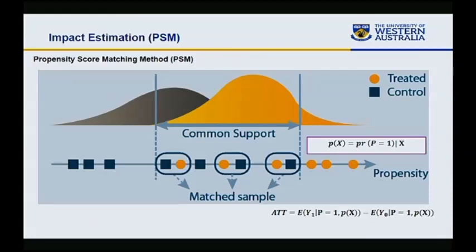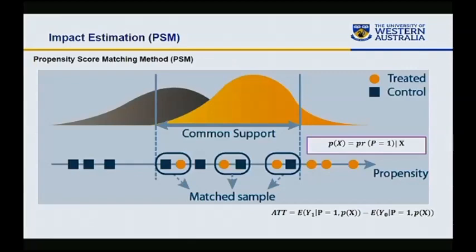After this, we simply create matches for households, those who receive social protection and those who do not, who are similar in terms of propensity score value or similar in terms of characteristics. Once we have this, we simply take the difference between the treated group and the control group, and this difference can be attributed to social protection.